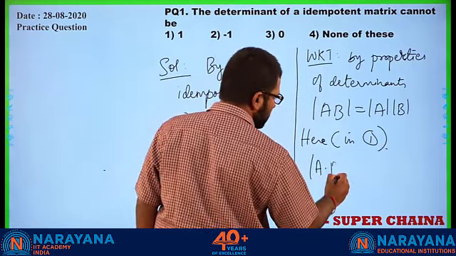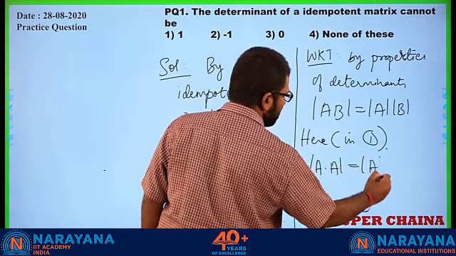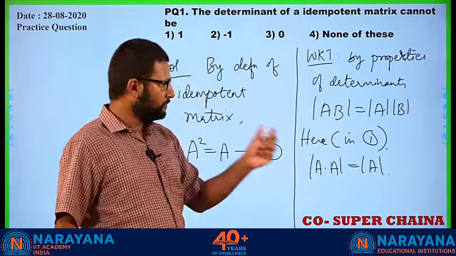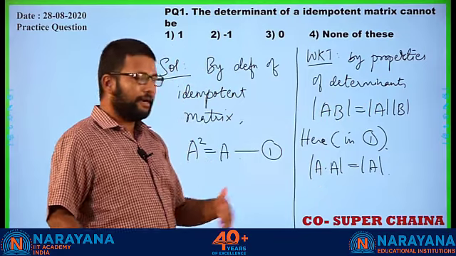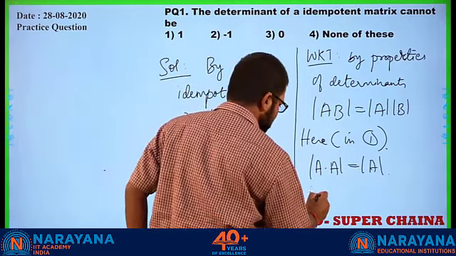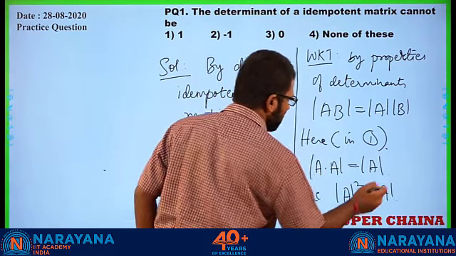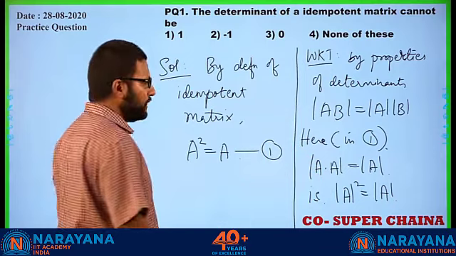Mod of A into A is equal to mod A. Now if we apply that rule here, it becomes mod A into mod A, that is mod A square equal to mod A, right?